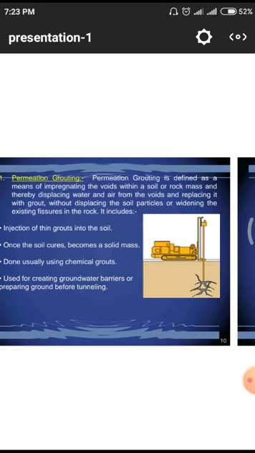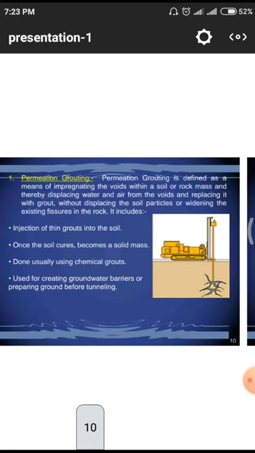First one is permeation grouting. In this permeation grouting, we have to observe this figure. A crane or mechanical equipment is utilized for the purpose of injecting these grout materials into the below-ground levels. In the particular figure, we observe the structure has some cracks, and a huge amount of voids are there, so whenever there is a rainy season, the water will mix with the soil and it will settle.